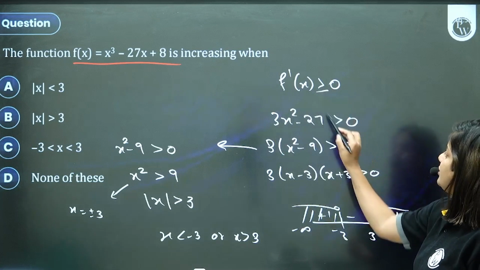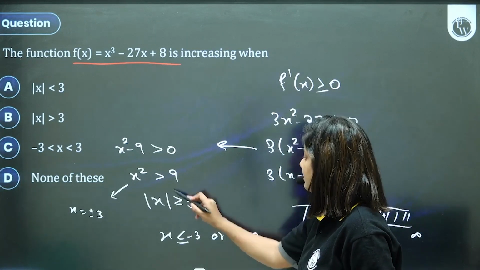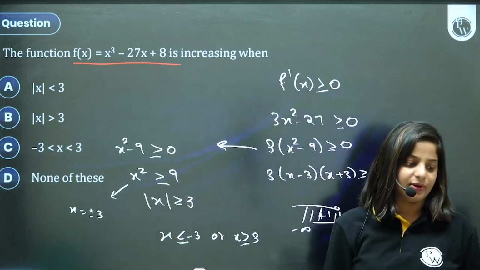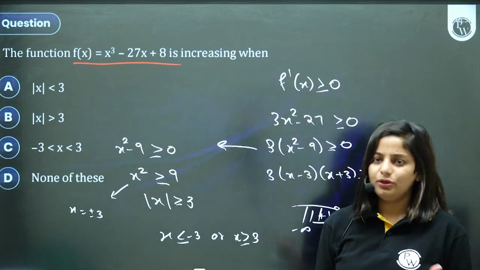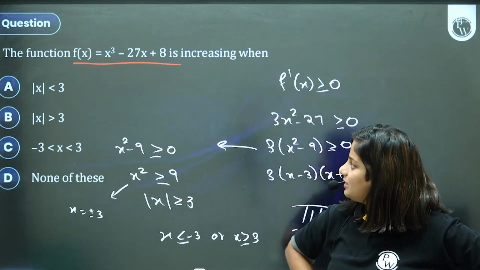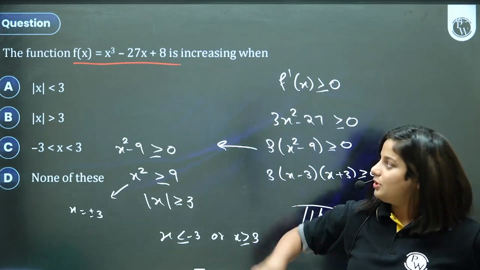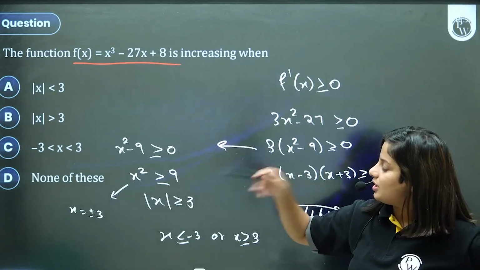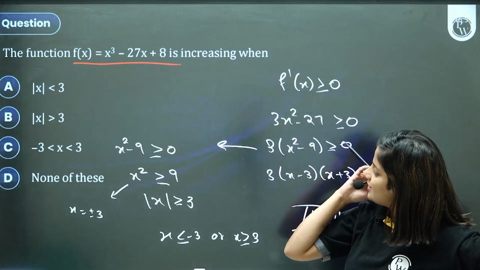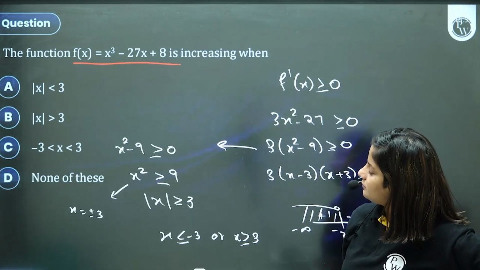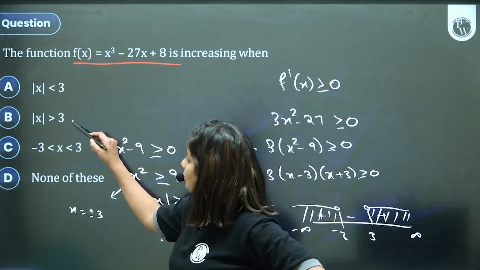It said increasing, so I should have put the equal to sign also. That makes more sense. It's not strictly increasing. But because the options do not have equal to, should we go with none of this? This can be a point: because there is no equal to in the option, shall I go with it? This has become a problem for me. The function is increasing when... So we will go with B in this case.